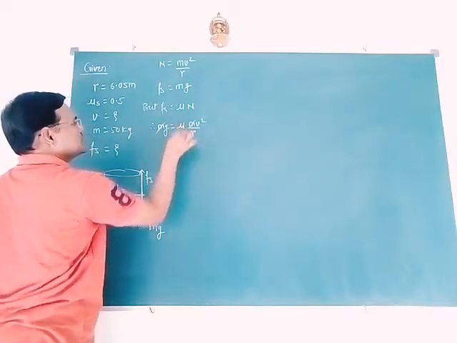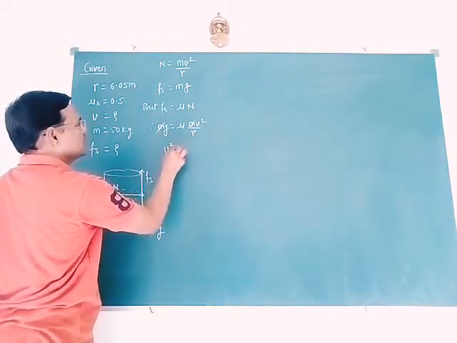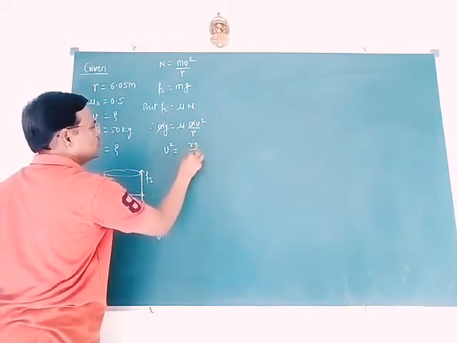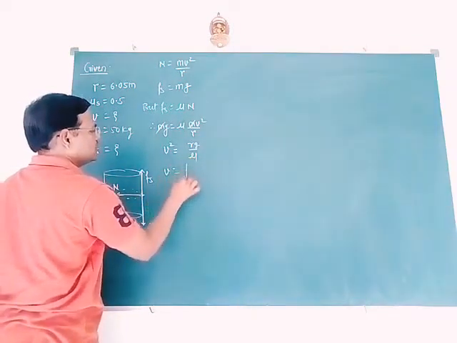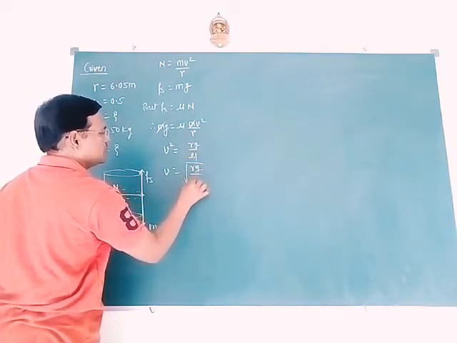So m gets cancelled, and finally v square is equal to rg by mu, and finally v can be written as square root of rg by mu.